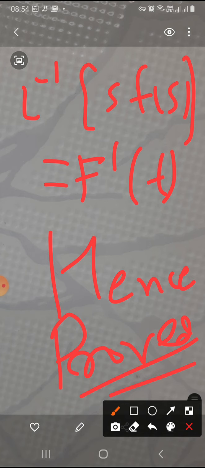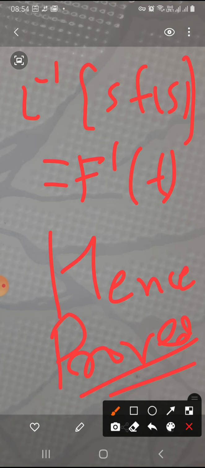This is the statement of this article, that is derivative of inverse Laplace transform or multiplication by powers of s.